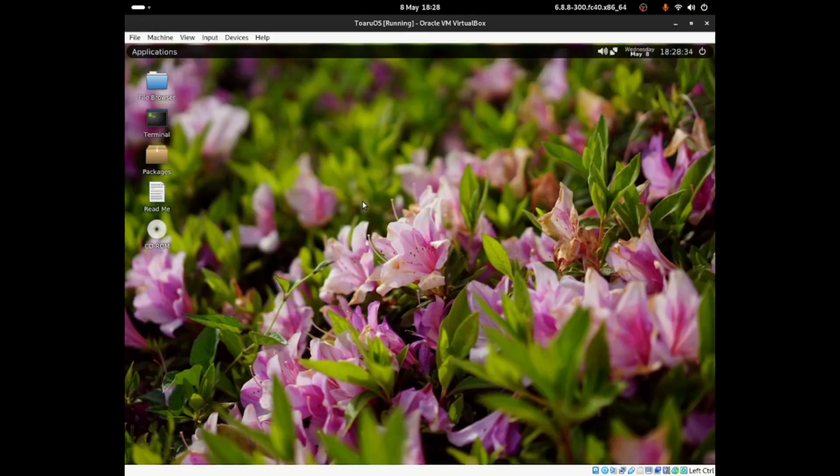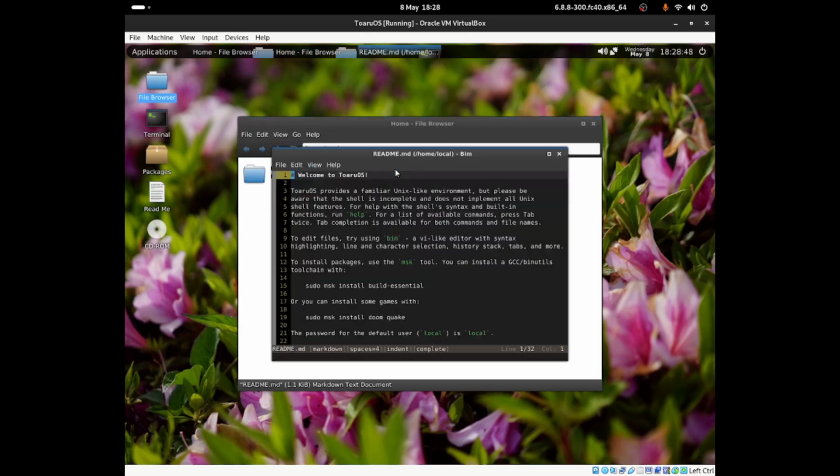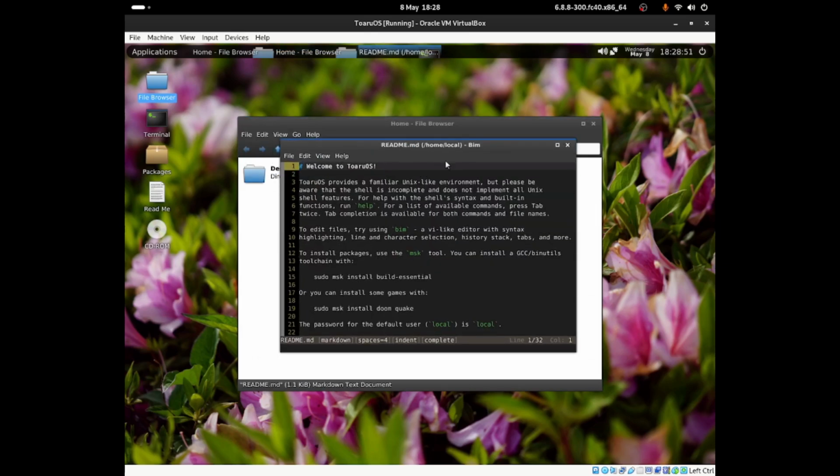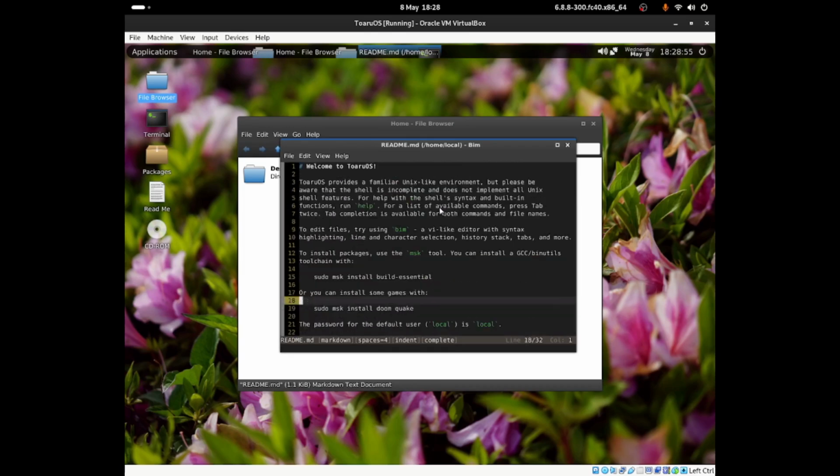Okay, so what I want to do now is to test out how great BIM is, which is the text editor I had previously opened. So if I go back to file browser, if I click onto the readme.md, as you guys can see, this is BIM. It looks like it's mostly used for programming because you can see all the numbers there.